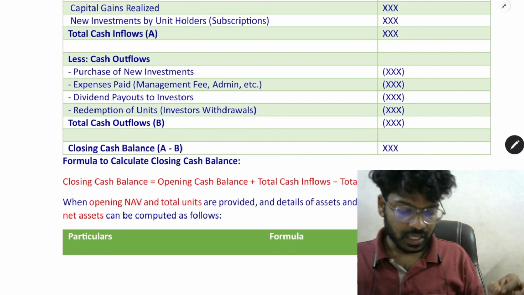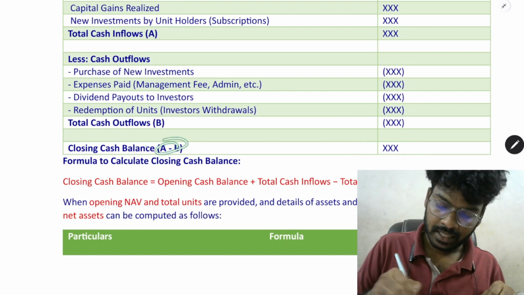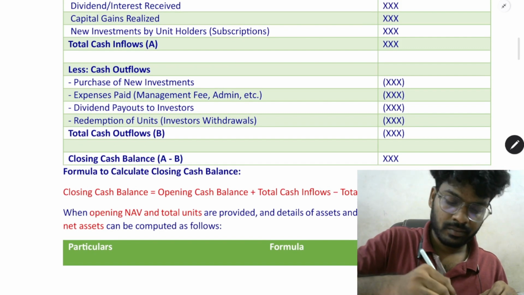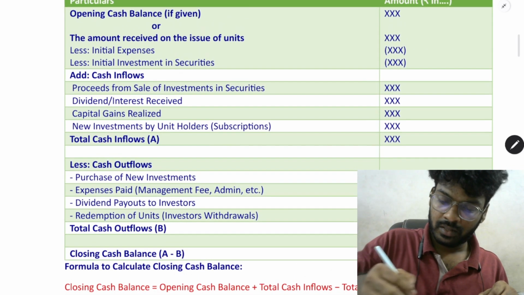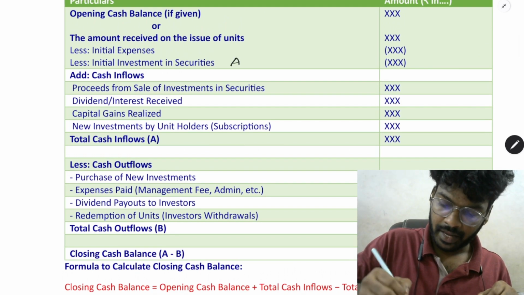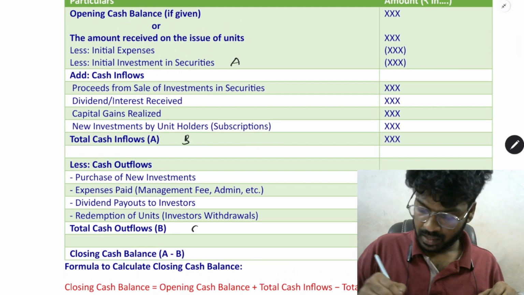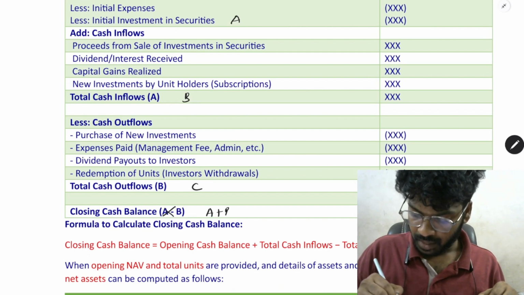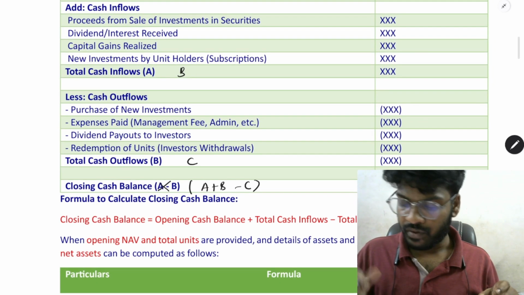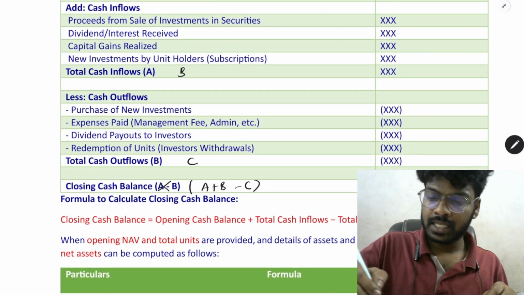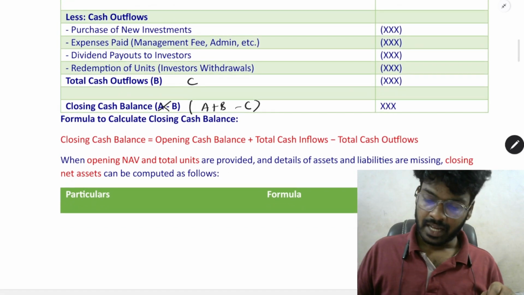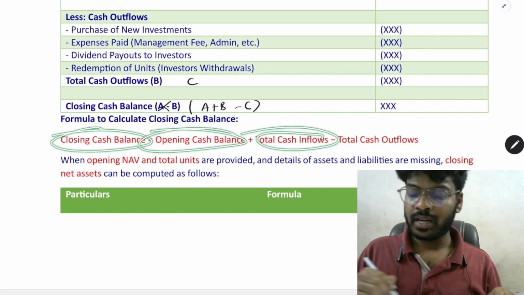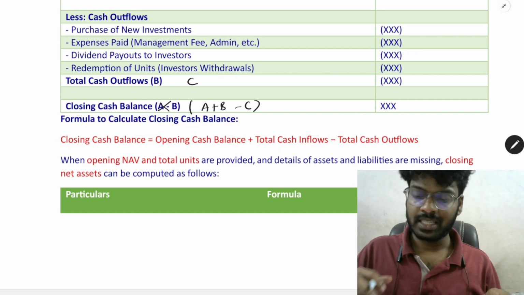you closing cash balance. I made a mistake. So A plus B minus C will give you closing cash balance. Okay, next. In simple formula, closing cash balance equals opening cash balance plus total cash inflows minus cash outflows. Same as given above.